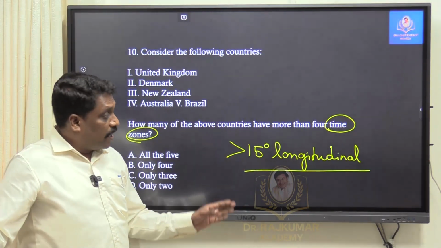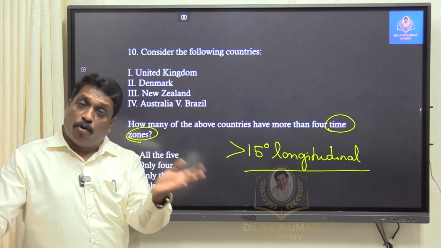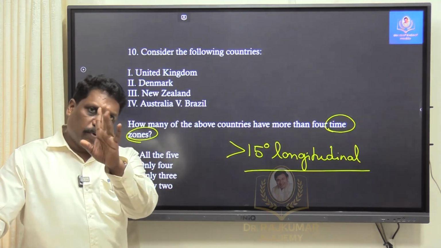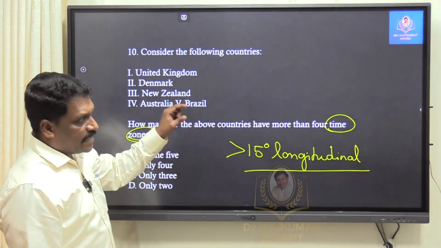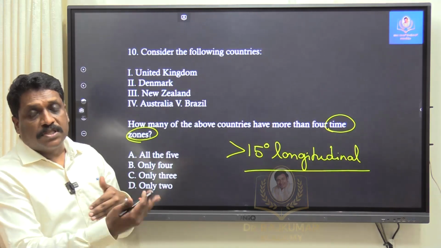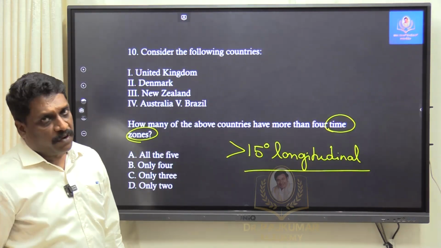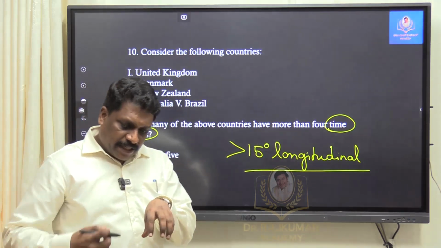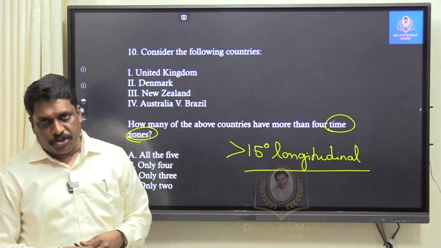India like country should have 2 time zones, but unfortunately we are having only one time zone. China should have 4 or 5 time zones, but China is having only 1 time zone. That is an exception. Apart from that, what is the logic, my dear friends? Any country which is extending beyond this 15 degree of longitudinal extent will be having more than 1 time zone. Right. Accordingly, I understand the entire world is divided into 24 time zones of 15 degree each.